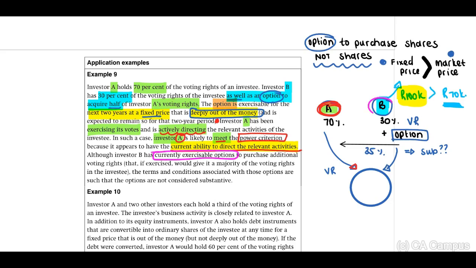Guys, what is the possibility that Investor B will exercise this option? Pretty low. I doubt it, because he doesn't want to be out of money. Therefore, in this scenario, it's most likely that A will have power, and the options held by B will not be considered to be substantive.